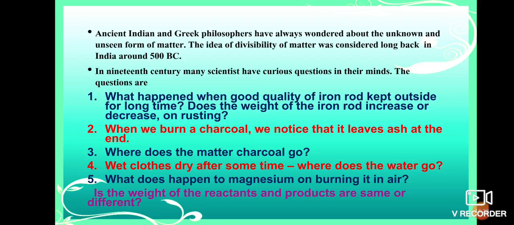If you weigh the magnesium ribbon before heating, that is the reactant. After burning, we get some white ash powder, that is the product. If you weigh that product, it is the same as the reactant weight.